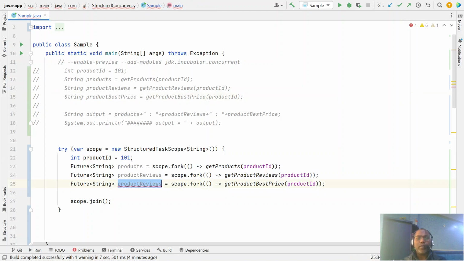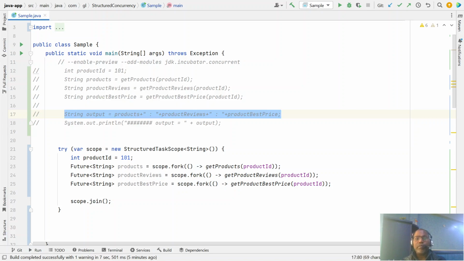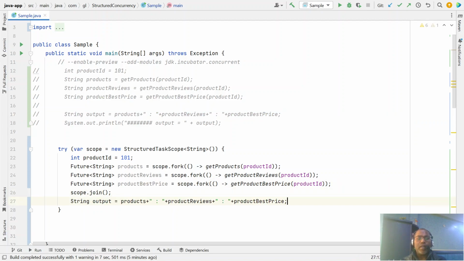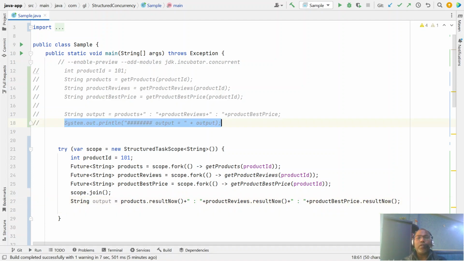Finally we are returning this output. Let's do the same, and whatever output you want. All the future objects have a new overloaded method, result now. You just have to invoke result now. So these are the changes you have to make, and finally you are getting the same output.